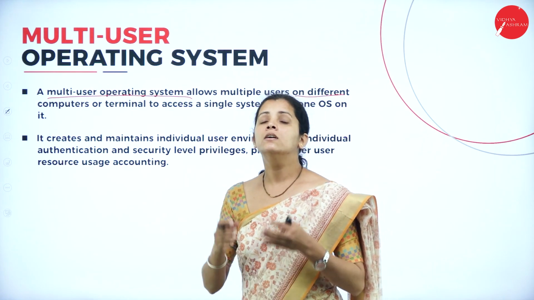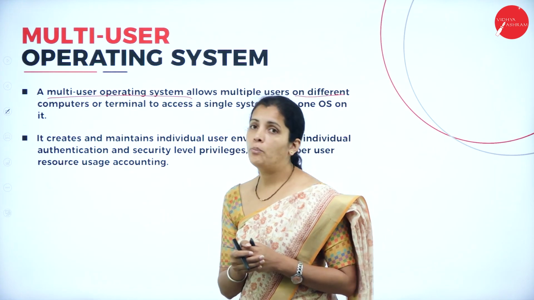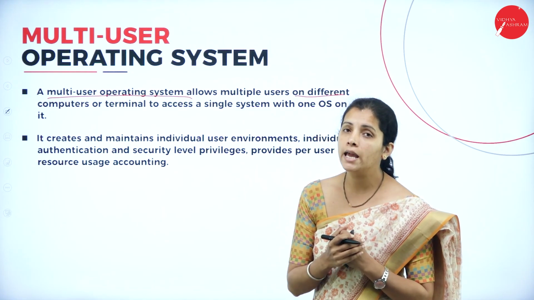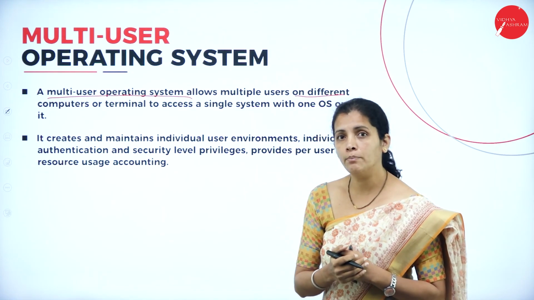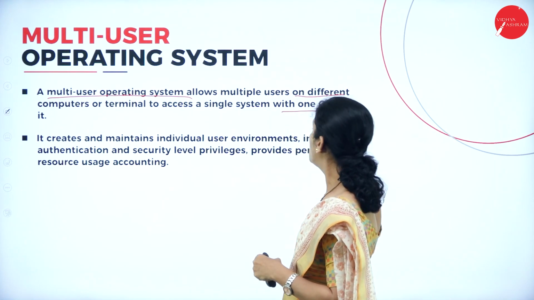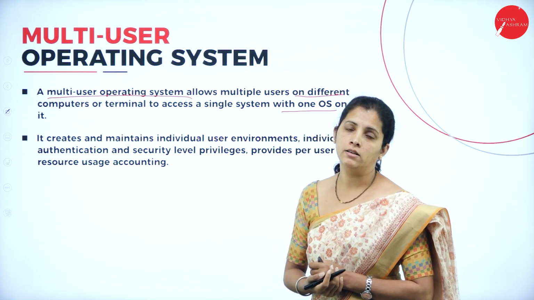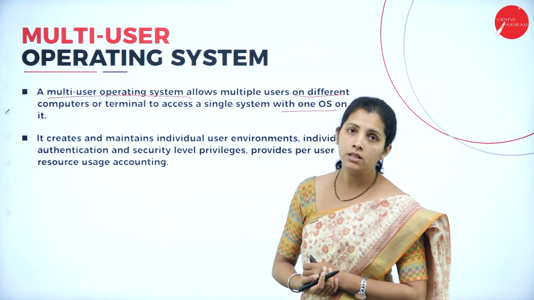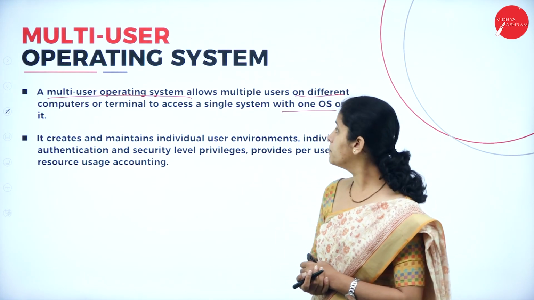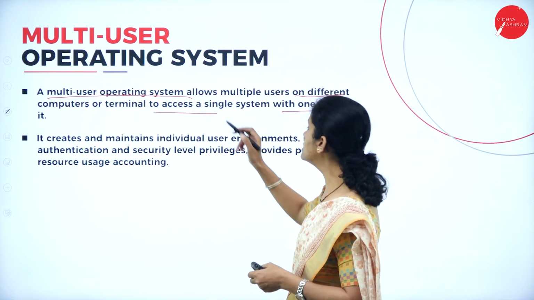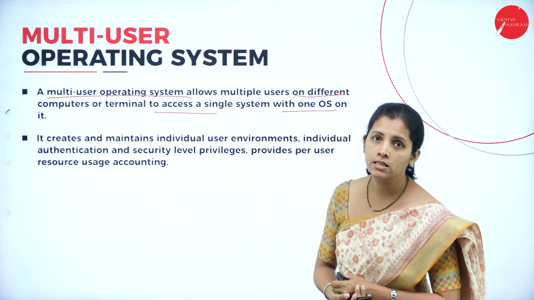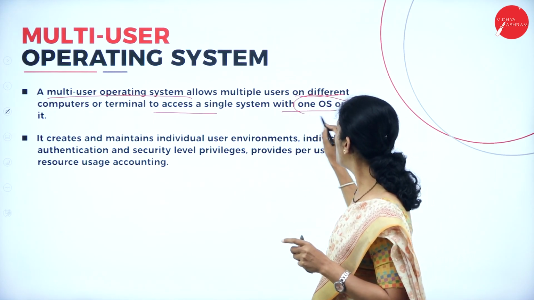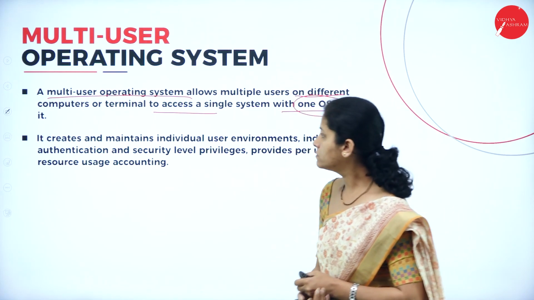That means in a multi-user operating system, more than two users can work on the computer system with one OS on it. They can access the computer with their computers or terminals, and that single system will have only one OS.